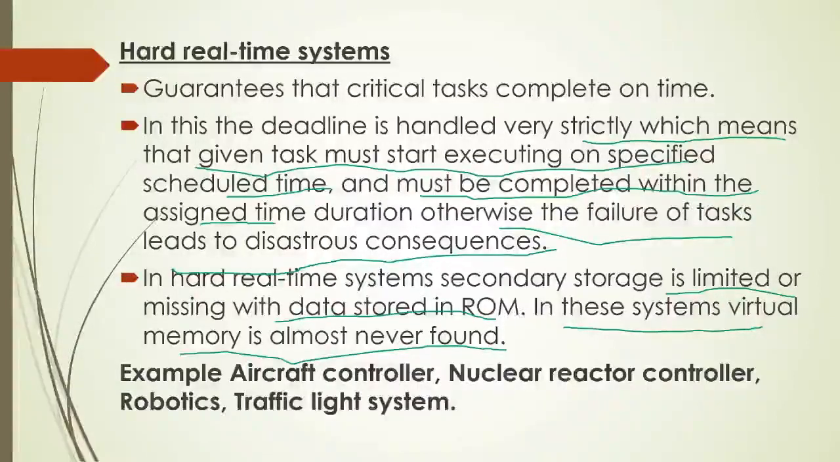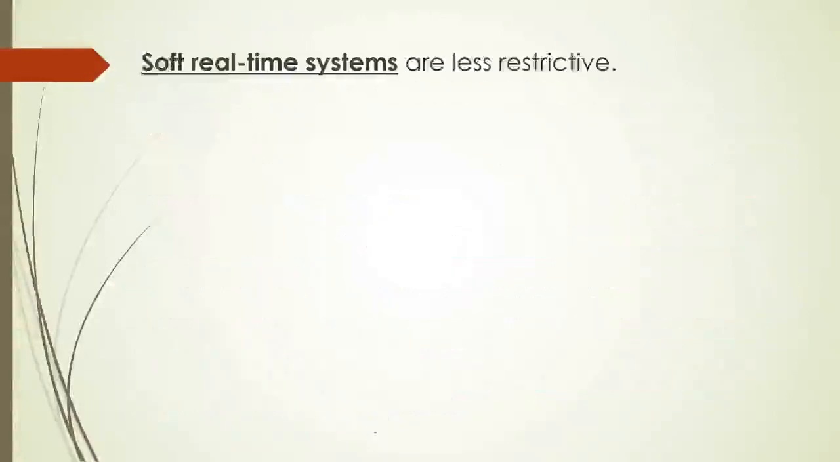Examples of hard real-time systems, which cannot tolerate delays, are aircraft controllers, nuclear reactor controllers, robotics, and traffic light systems. Consider how important a traffic signal light is. If there is a miss of 1 or 2 seconds, there are chances of accidents. So real-time systems are very important if you consider time.